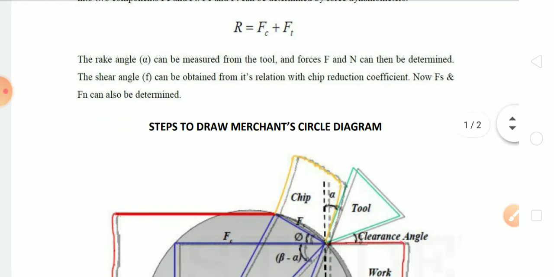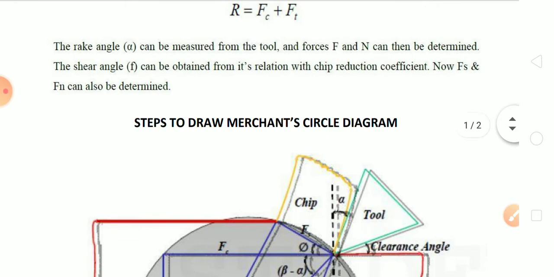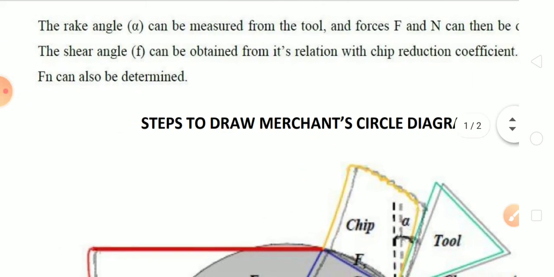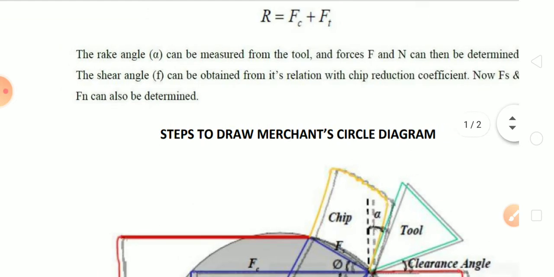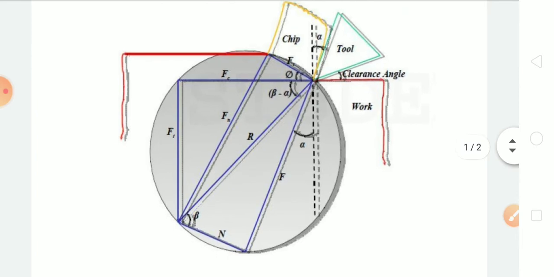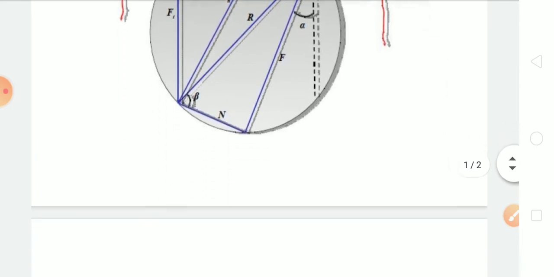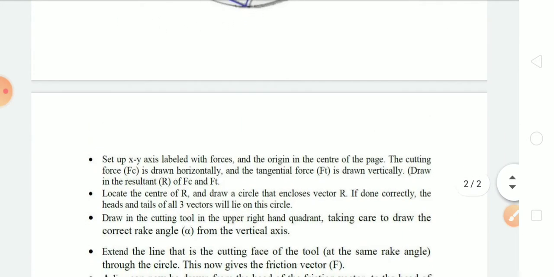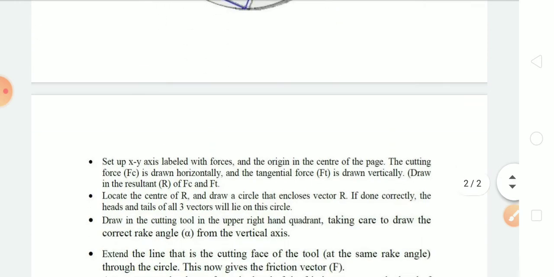Now from the Merchant circle diagram we can find Fs, the shear force, and Fn, the normal to shear force. Okay, so this is the Merchant circle diagram. I will explain the method to draw the Merchant's circle diagram step by step.